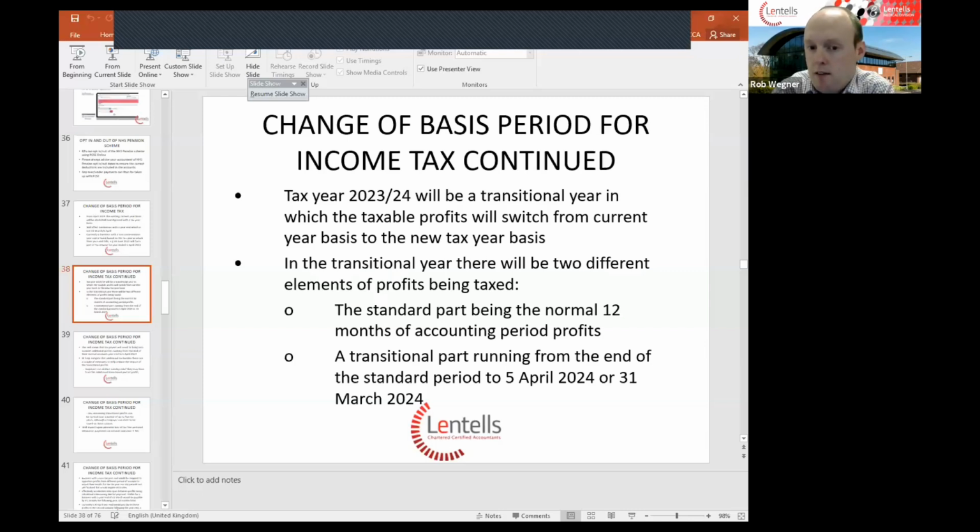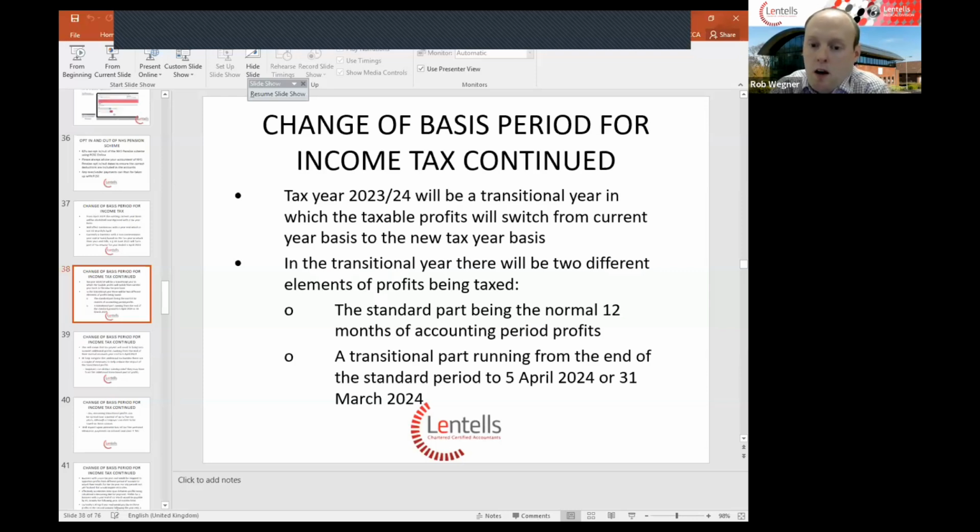In this transitional year, effectively, any business with a non-5th of April year end will be taxed on their normal 12 months' worth of profits to current account year end, plus a proportion of profits running from the first day after their current year end all the way through to the 5th of April 2024.